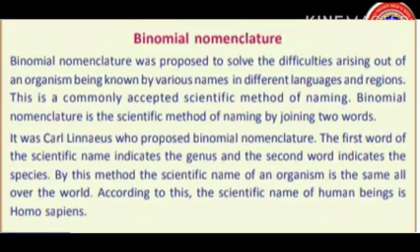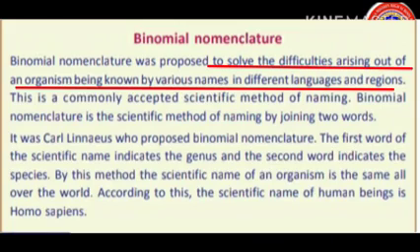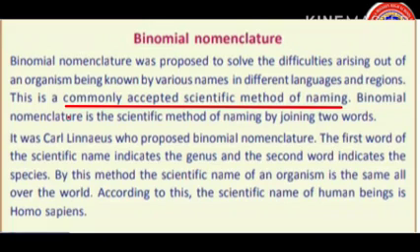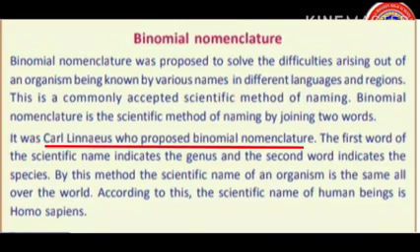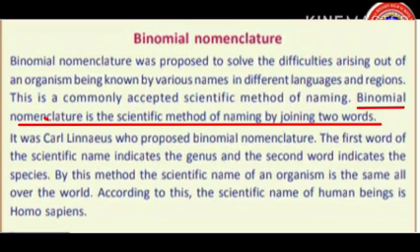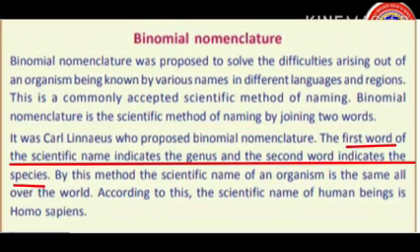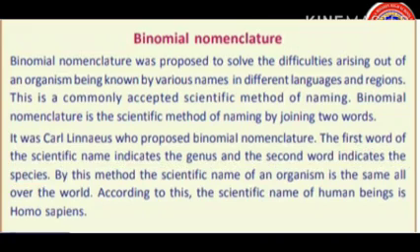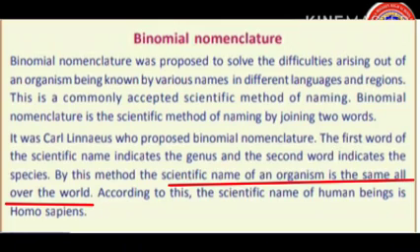Thus, what is binomial nomenclature? It is to solve the difficulties arising out of an organism being known by various names in different languages and regions. It is a commonly accepted scientific method of naming. It was proposed by Carl Linnaeus. It is a scientific method of naming by joining two words. The first word of the scientific name indicates the genus and the second word indicates the species. By this method, the scientific name of an organism is the same all over the world.